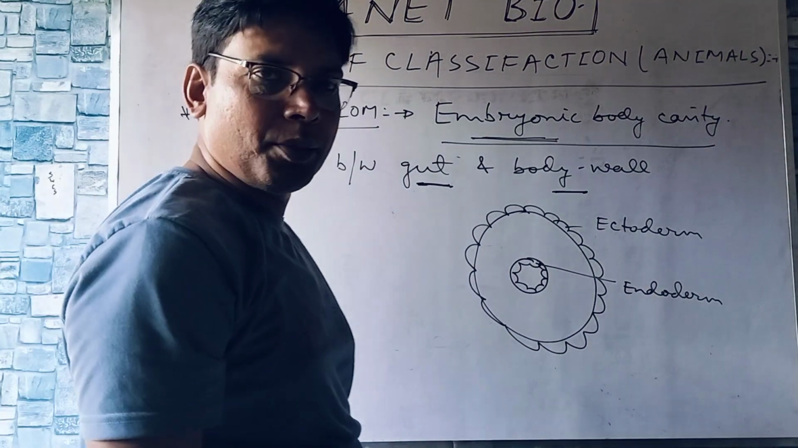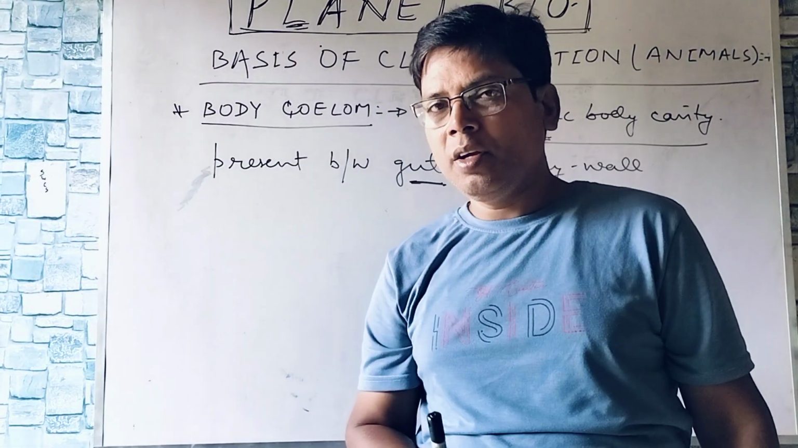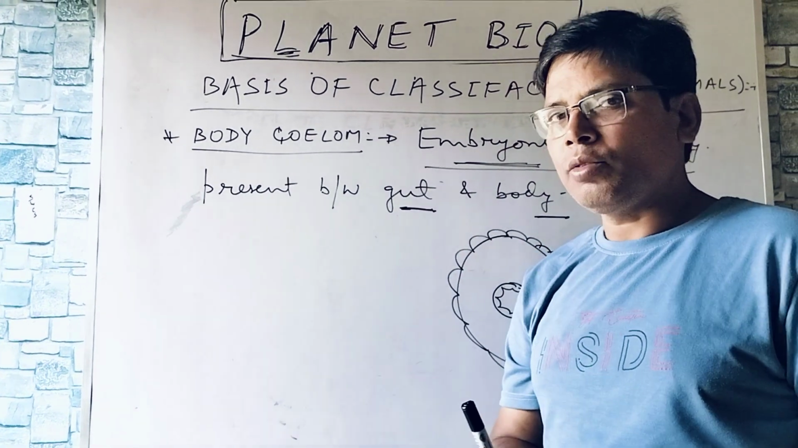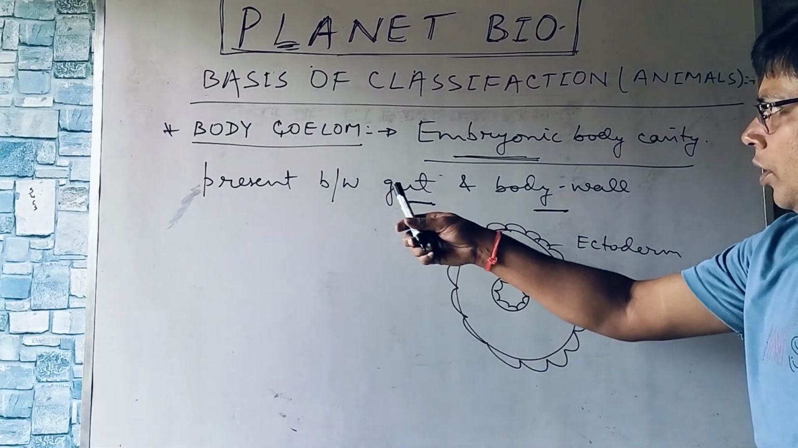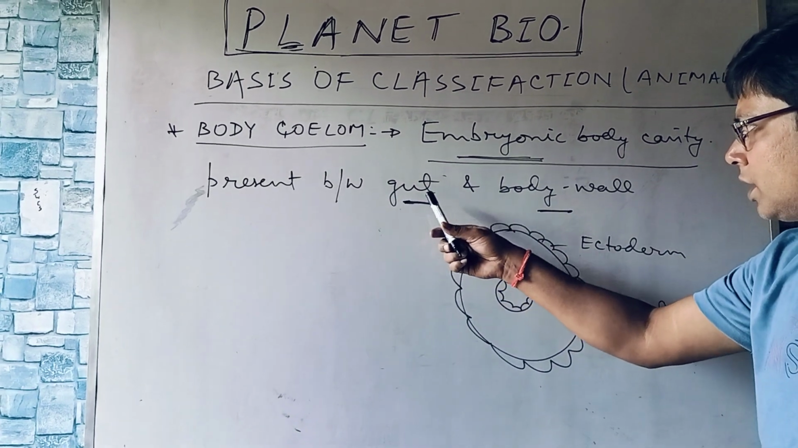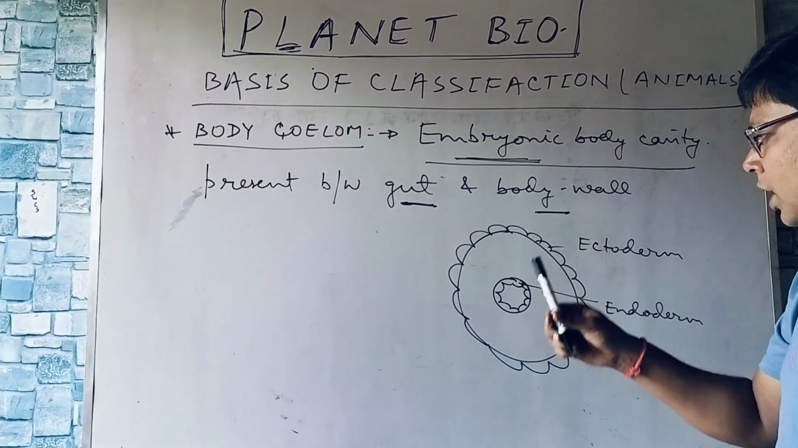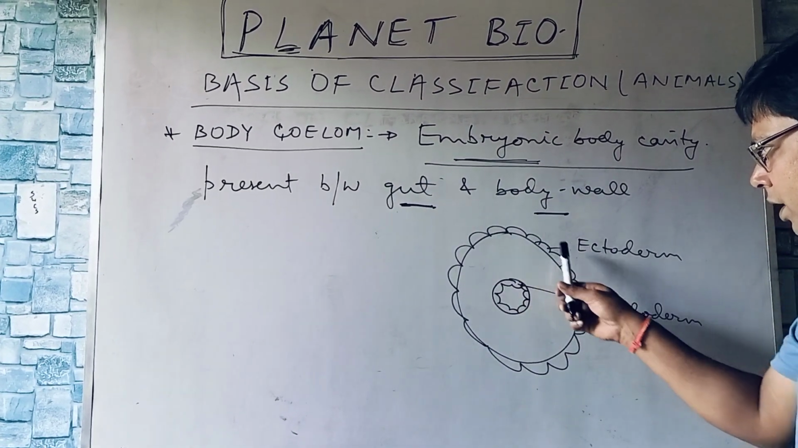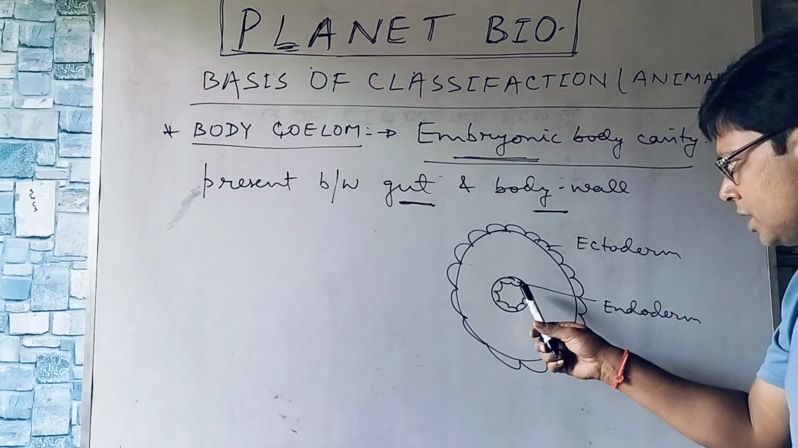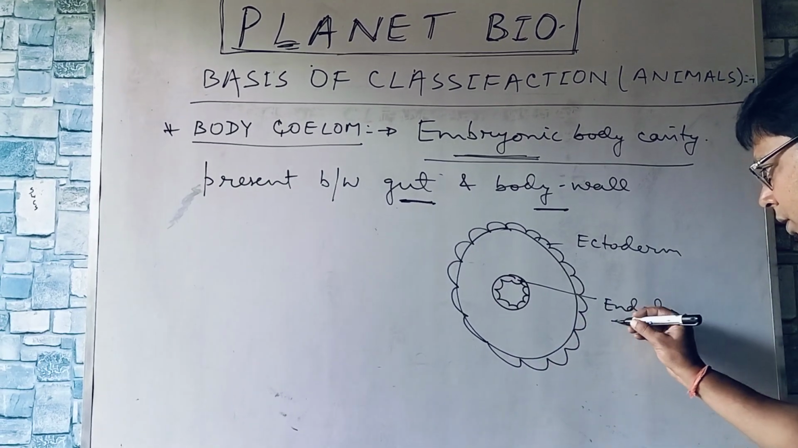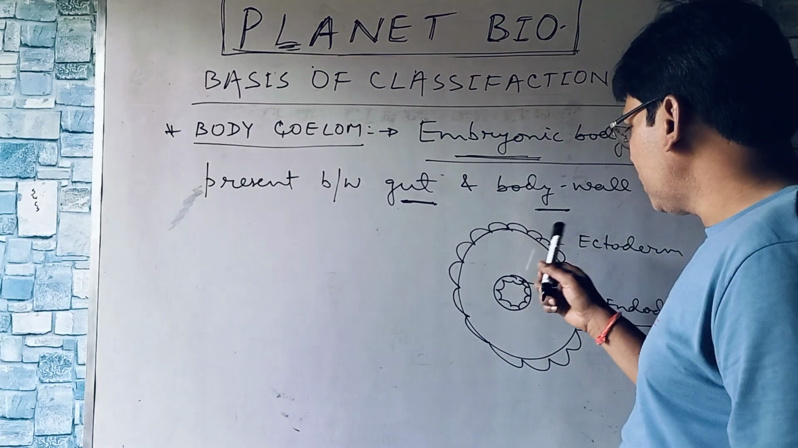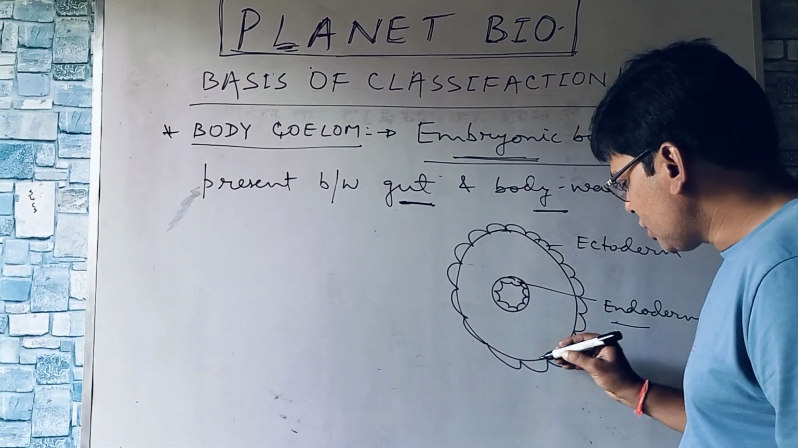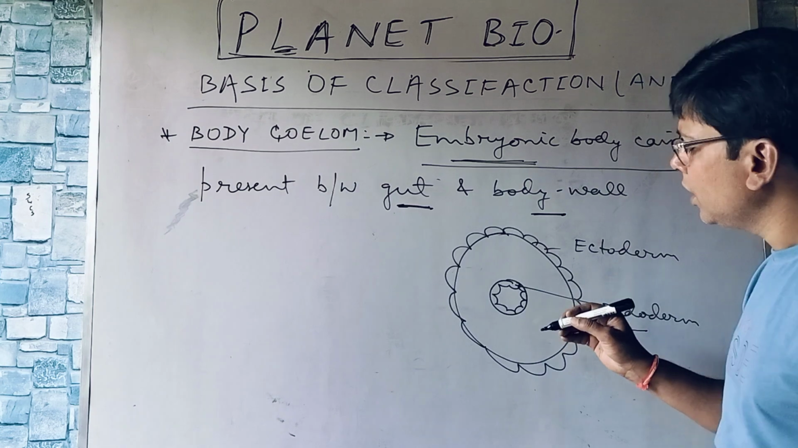Once again, I repeat, this is a very important point to note down, and especially for beginners. Body coelom is present between gut, that means alimentary canal, and body wall. Gut is internally lined with endoderm. Endoderm means inner germ layer, and ectoderm is outside the body wall.